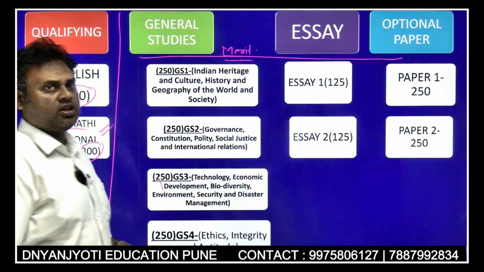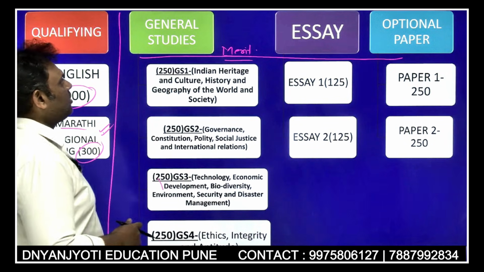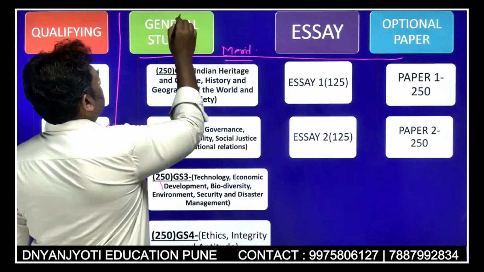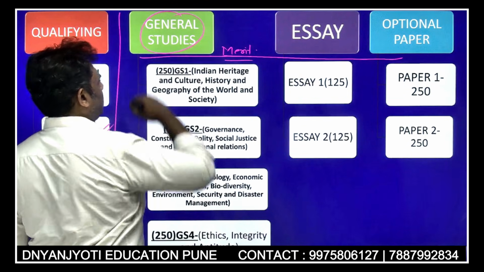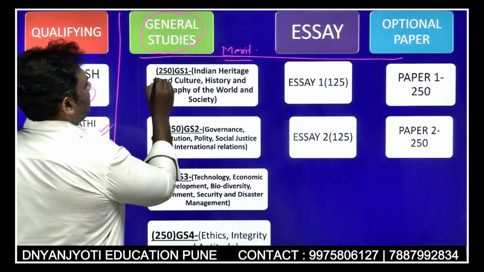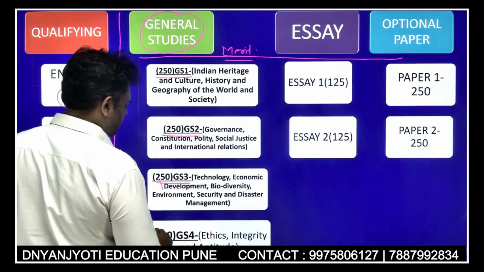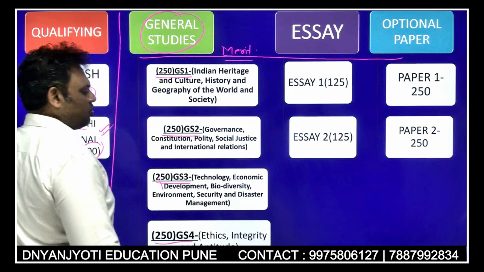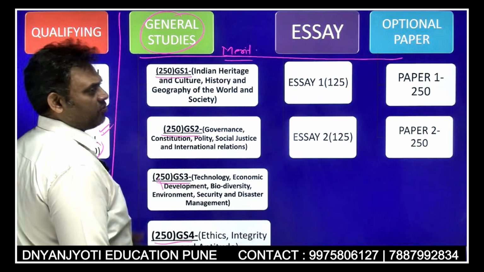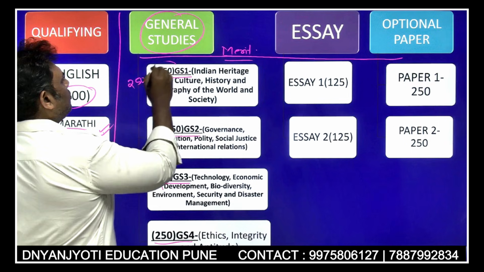Now let us see what we write in the merit based papers. The first block is the general studies paper, and in it there are 4 papers, GS1, GS2, GS3 and GS4, each of 250 marks.